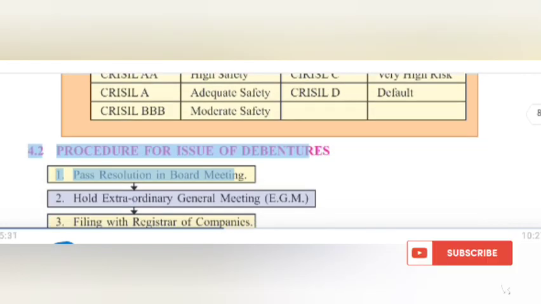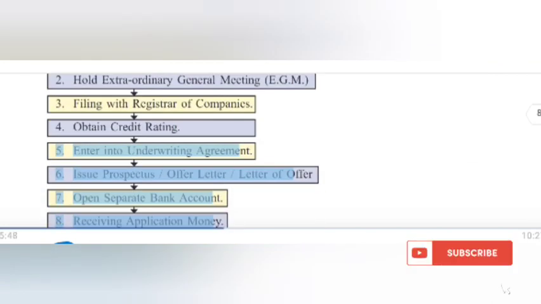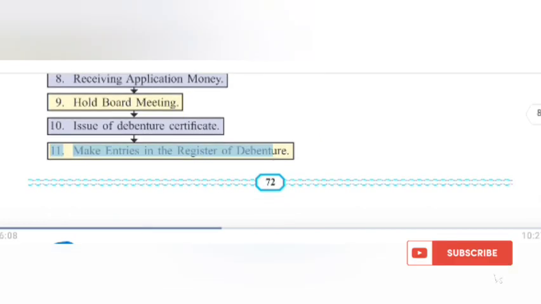4.2 Procedure for issue of debentures. 1. Pass resolution in board meeting. 2. Hold extraordinary general meeting. 3. Filing with registrar of companies. 4. Obtain credit rating. 5. Enter into underwriting agreement. 6. Issue prospectus, offer letter, letter of offer. 7. Open separate bank account. 8. Receiving application money. 9. Hold board meeting. 10. Issue of debenture certificate. 11. Make entries in the register of debenture holders.